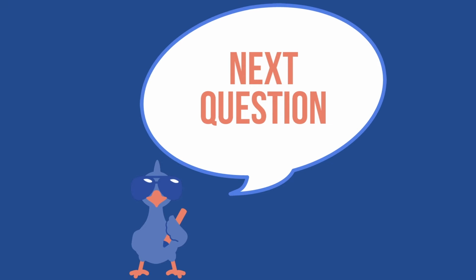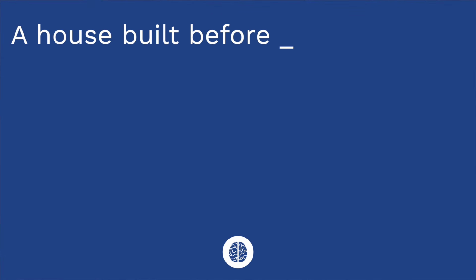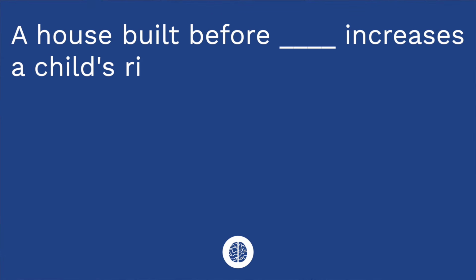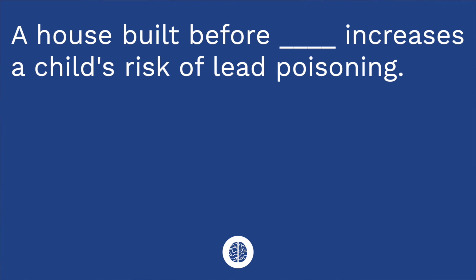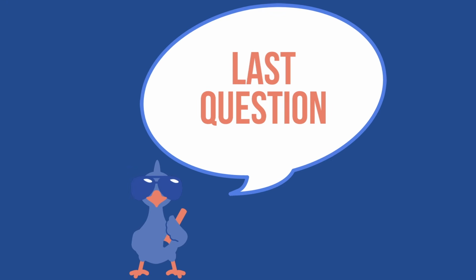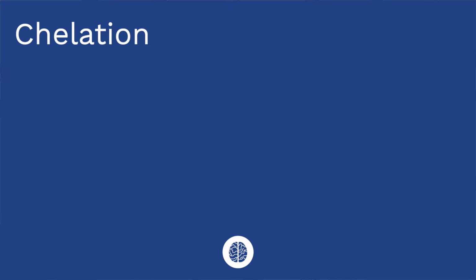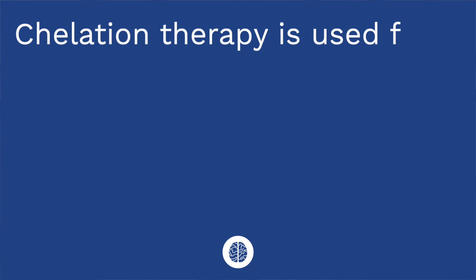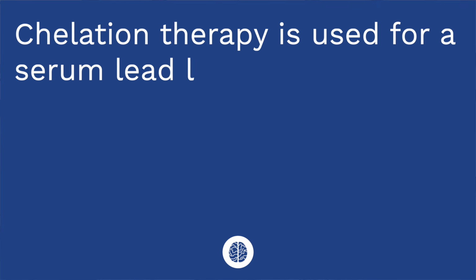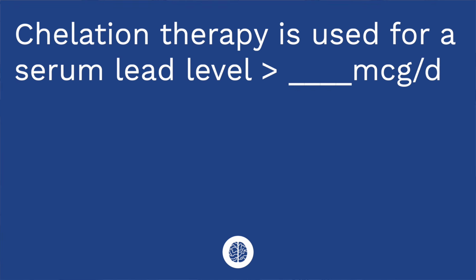Question number 2, a house built before blank increases a child's risk of lead poisoning. The answer is 1978. Question number 3. Chelation therapy is used for a serum lead level greater than blank micrograms per deciliter. The answer is 45.